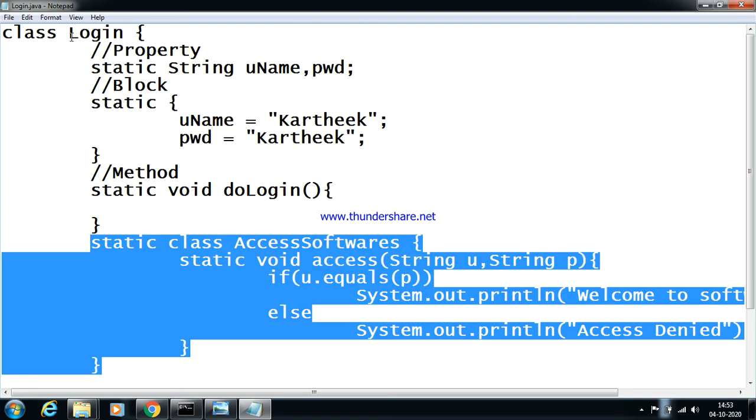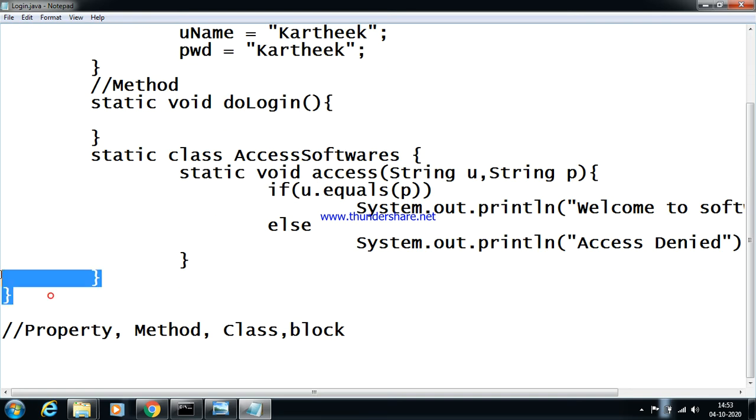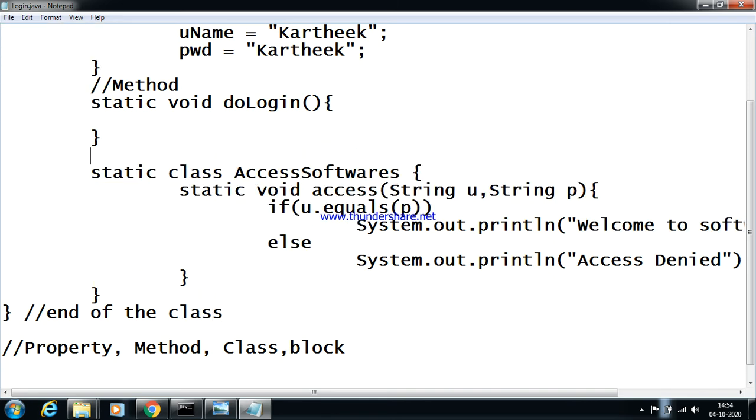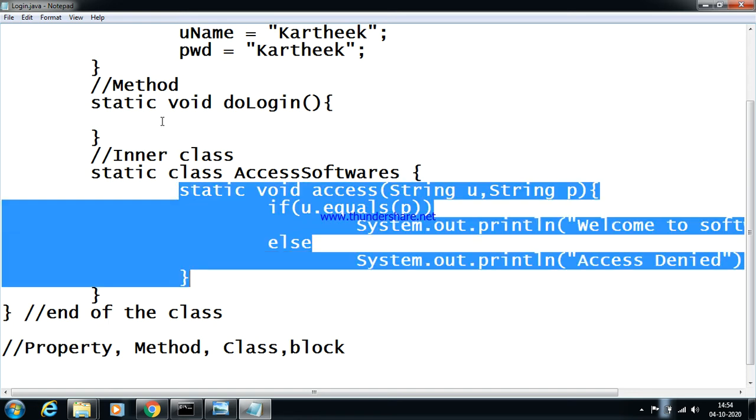See, this is the outer class Login, and this is the inner class. So this class is an inner class, and this is a static inner class, and of course a class can even contain a static method. This method I want to access from this method called doLogin.